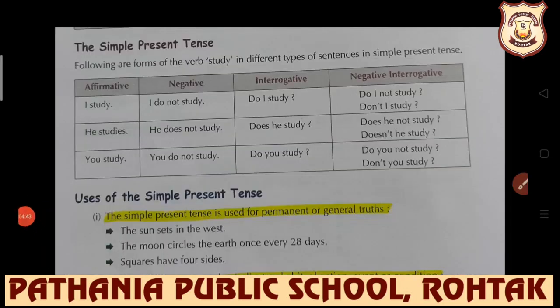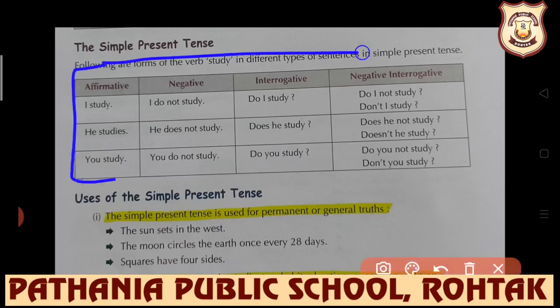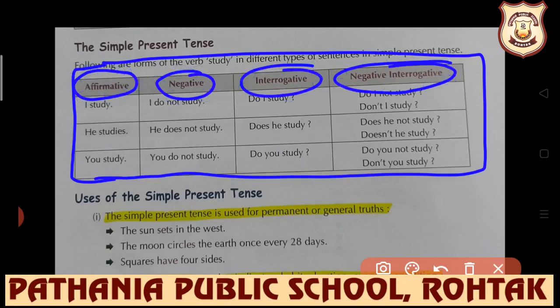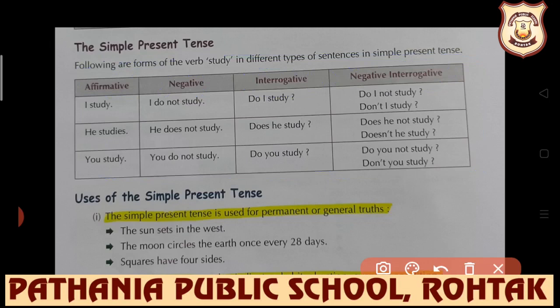So let's start students from the very first type, that is simple present tense. Students, before every use, before every example, you will find such type of table. The table which has been made here, it will be before every use of each type of tenses, in which affirmative form, negative form, interrogative and negative interrogative, all the types will be clearly given.